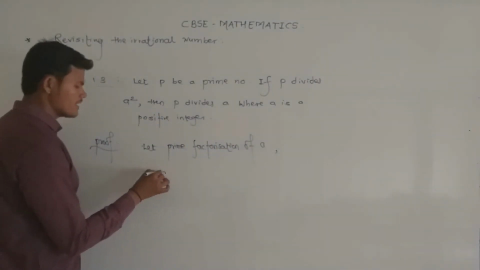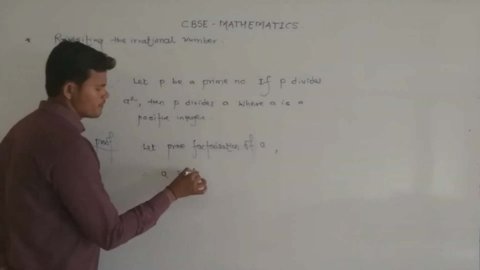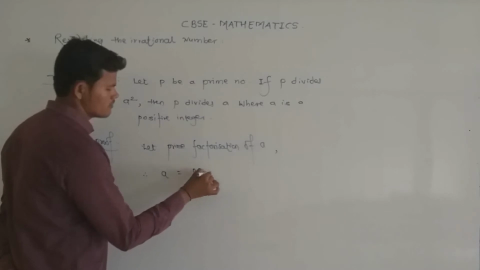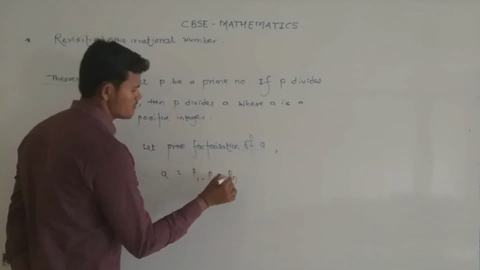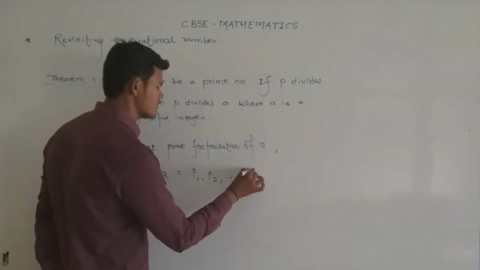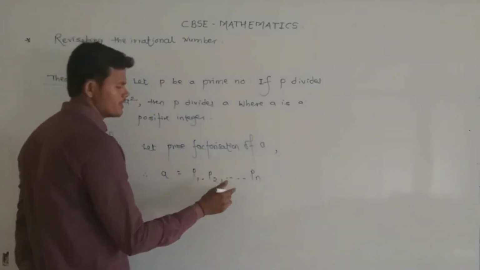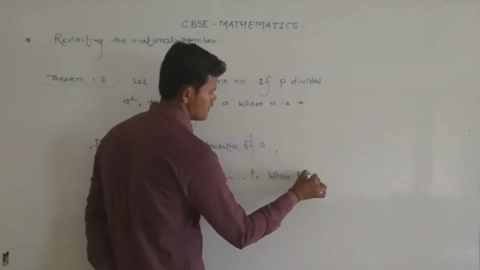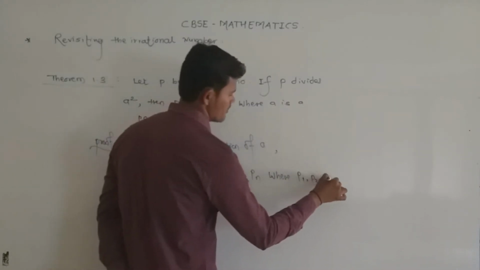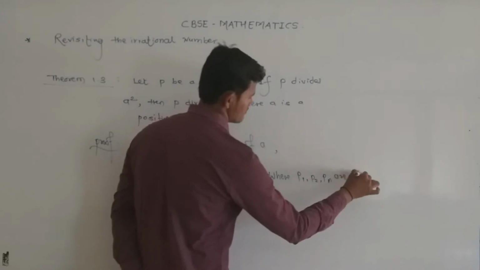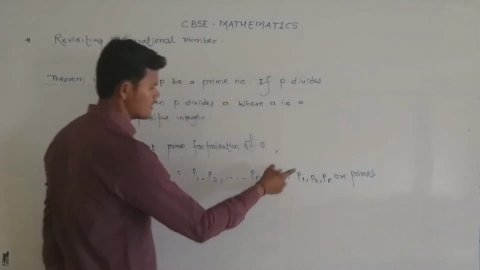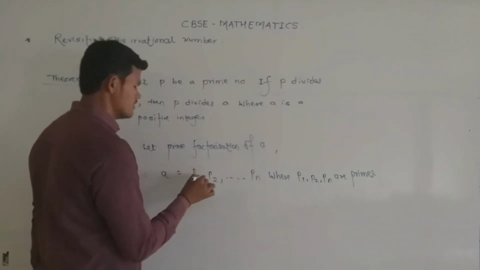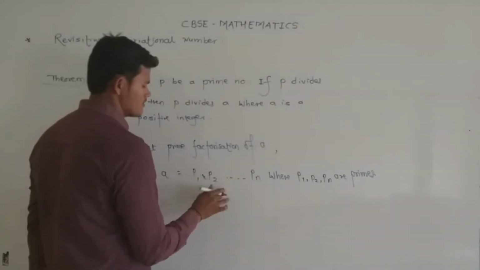The prime factorization of a is p1, p2 up to pn, where p1, p2 and pn are primes. That means they are not necessarily distinct, that is, they need not be different. So this is the prime factorization of a.